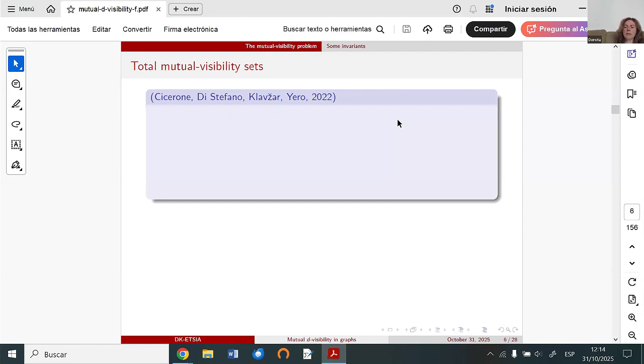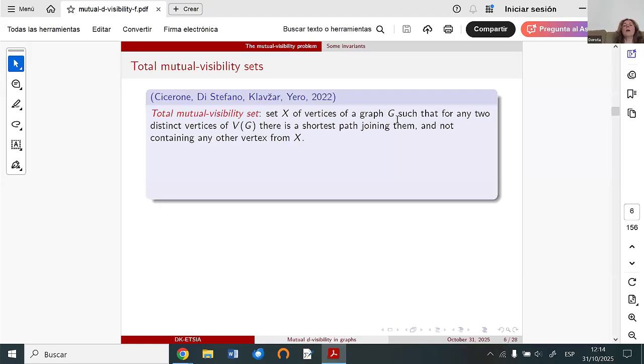And when they were working on that, they noticed that they need one more invariant. They need the version where the mutual visibility set will be total, in the sense that the condition which we have for any two vertices of the mutual visibility set, now we have the same condition, but for all vertices from the graph. So here we have the difference. Not only do we consider any two vertices from this set, but also we consider vertices which are outside.